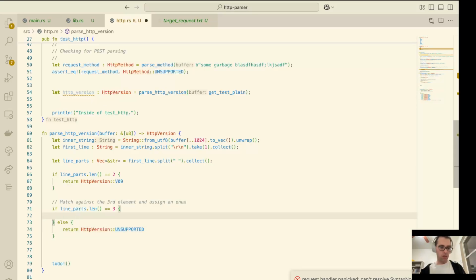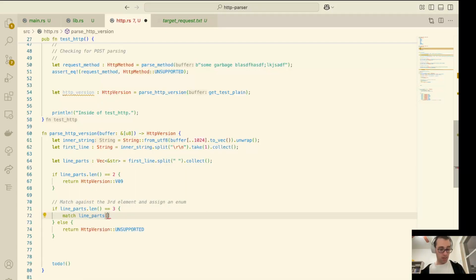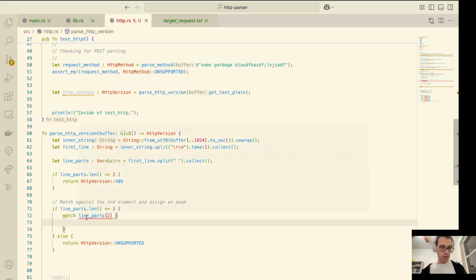All right, so we have validated that we have 3 parts, and now we can match against it. So we go match, line parts, and we want our third item with 0 based indexing, so 0, 1, 2. Want our third item, we're going to match against it. And it's going to say andster, which means that we can do this. So we can do P,